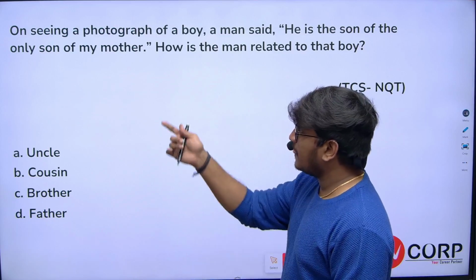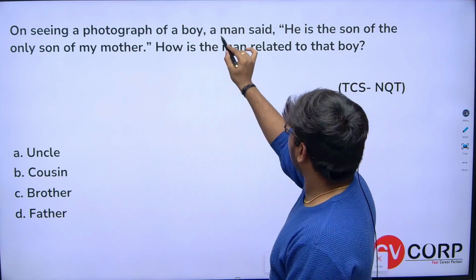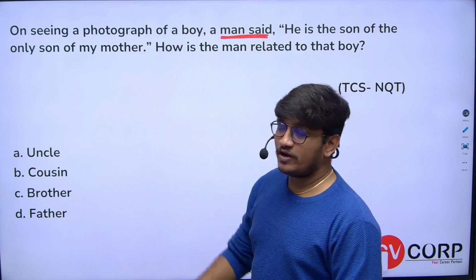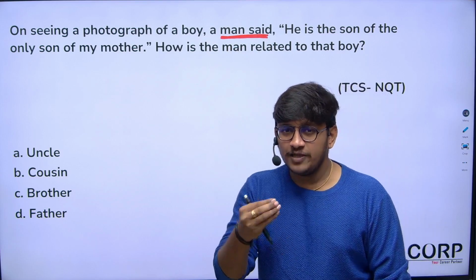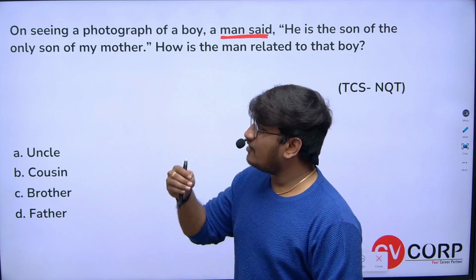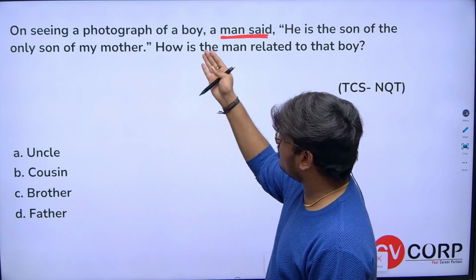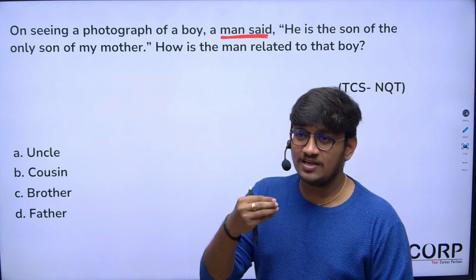So let's say on seeing a photograph of a boy, let's assume that a man said, and in order to avoid more confusion, very simple: the person who is speaking, imagine that that is you. Here, when I'm solving the question, on seeing a photograph of a boy, a man said. Who is that man? I'm assuming that I'm the man.